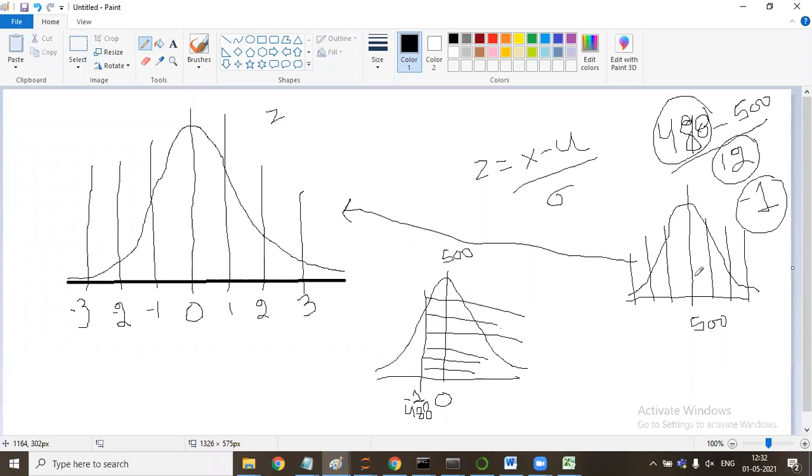Try to understand the logic. Earlier the deviation was 12. Here, what is the deviation? 1.